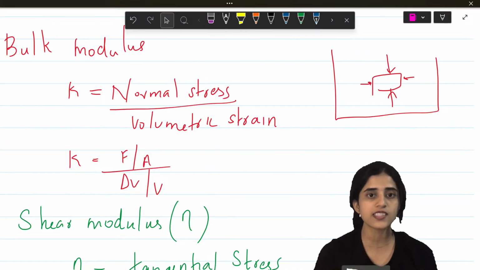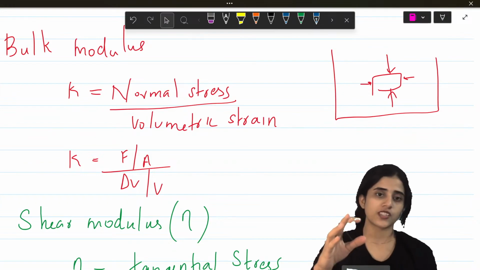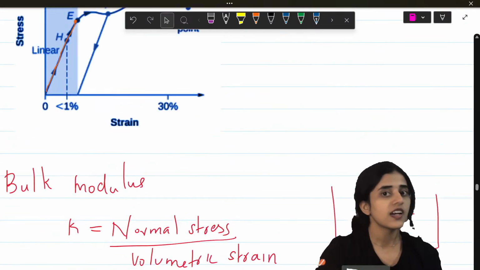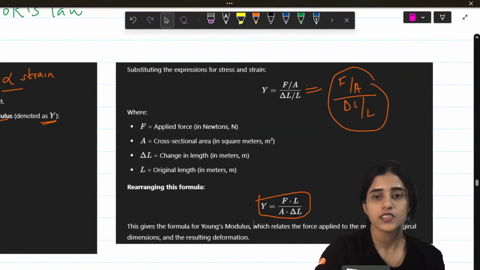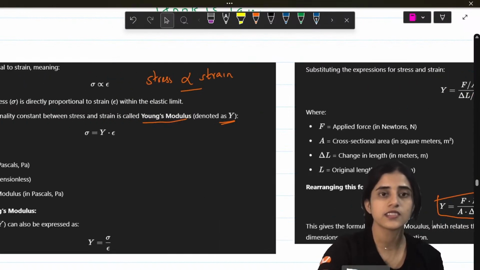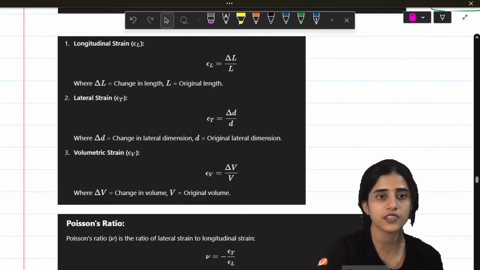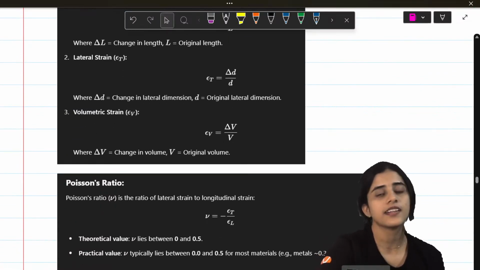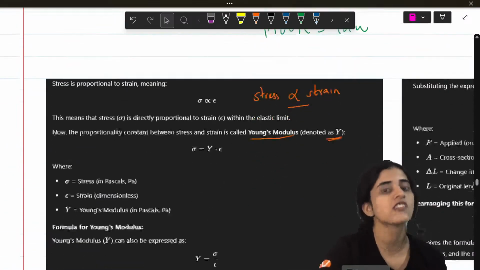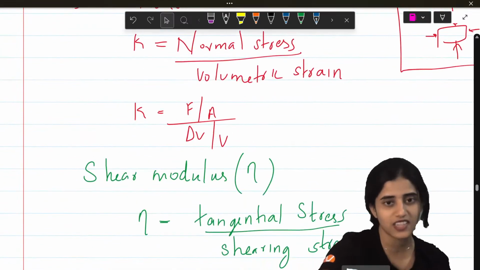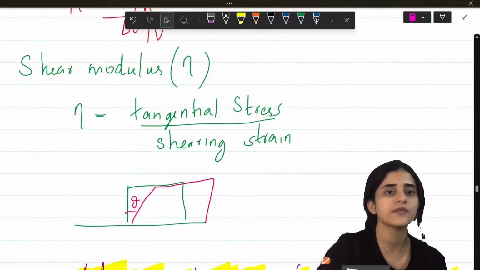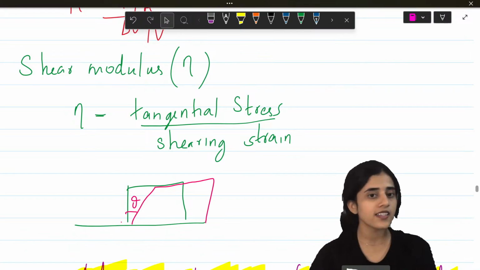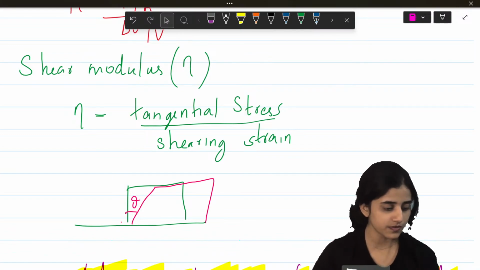So bulk modulus is normal stress, which is F by A, divided by volumetric strain. The three types of strain we learned here: longitudinal strain is del L by L, lateral strain is del D by D, and volumetric strain is del V by V. Is this fine? Now one last thing in this chapter that you need to know.